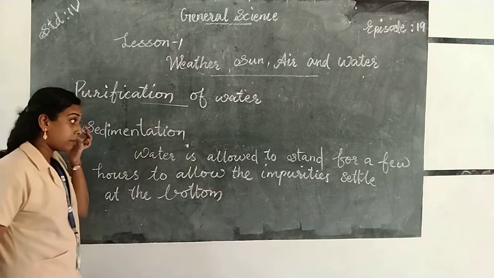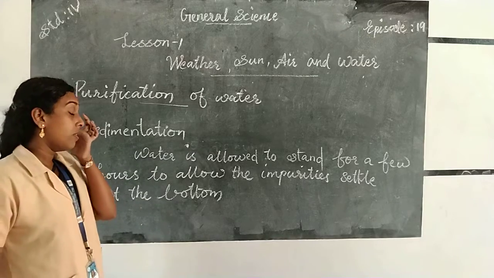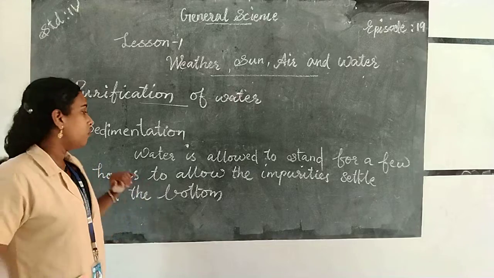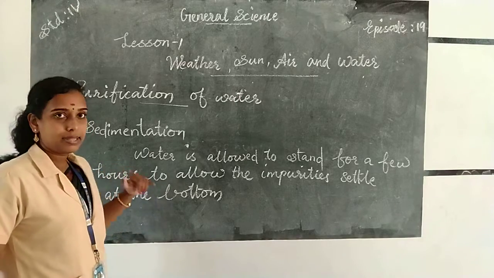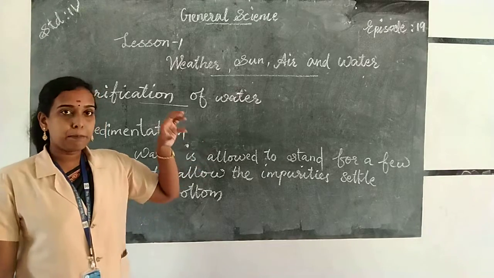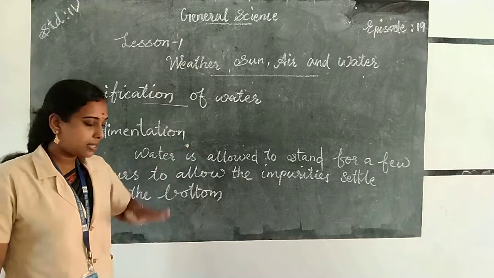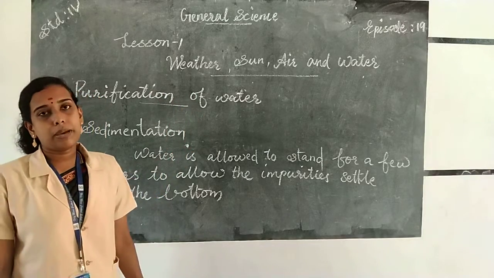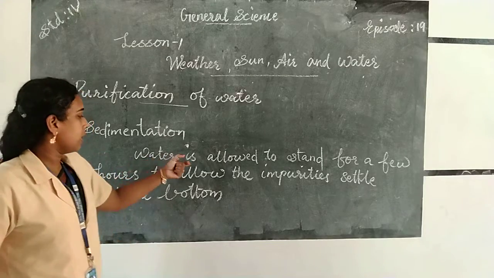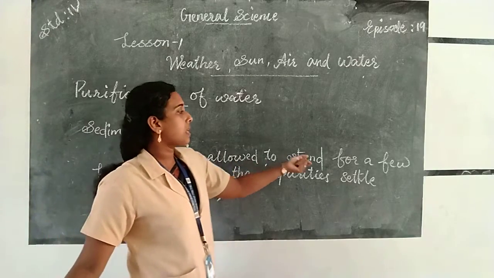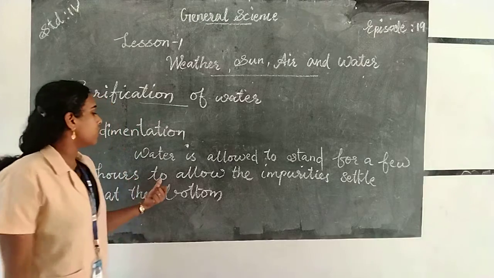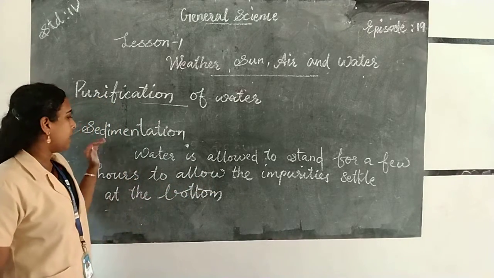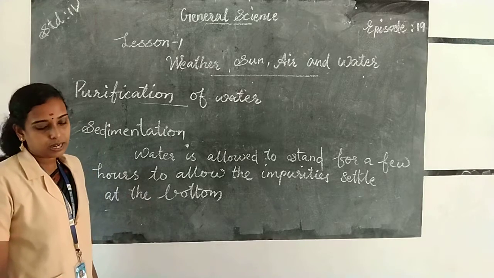So what do you mean by sedimentation? When we take water in a container, the water is allowed to stand for a few hours undisturbed. Then the impurities present in the water settle at the bottom of the container, and the process is called sedimentation.